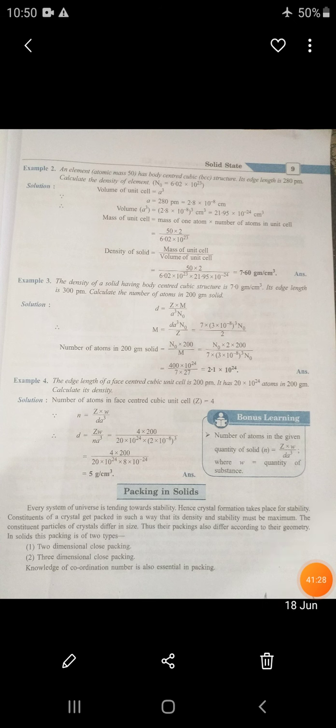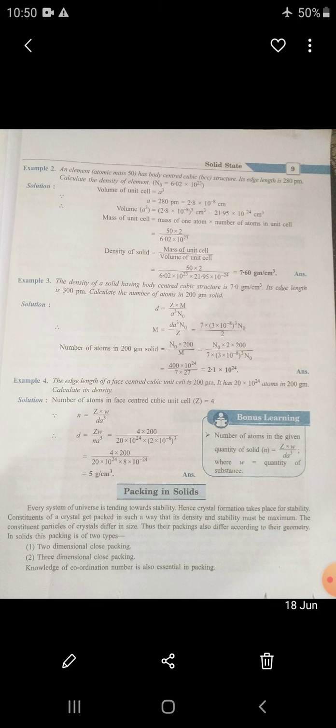So dear student, in today's video we have learned the characteristics of a solid substance: a substance with definite shape and size is known as a solid substance. We also learned the types of solids on the basis of arrangement: crystalline solids and non-crystalline solids. Crystalline solids have a definite and regular arrangement of constituents, like sodium chloride, cesium chloride, and zinc chloride, and non-crystalline solids have an irregular arrangement of constituents, like rubber and glass.